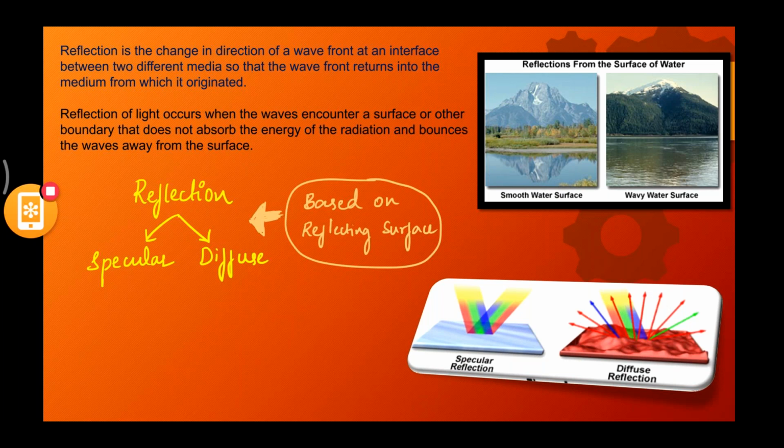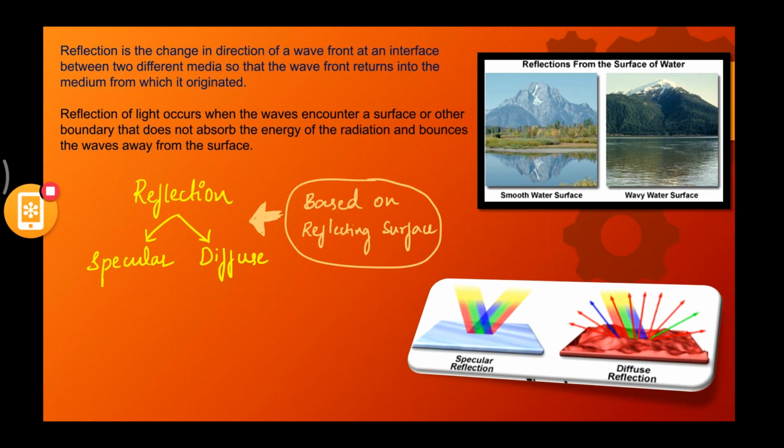Clearly, you can see a very smooth surface reflecting the incident ray as it is towards another point from A to B. The incident ray is going as it is, in a specified path. Whereas diffuse reflection is actually producing diffused form of reflection. You can see the hard surface.